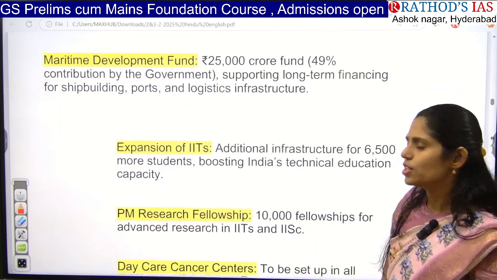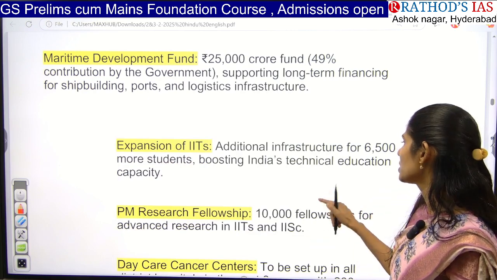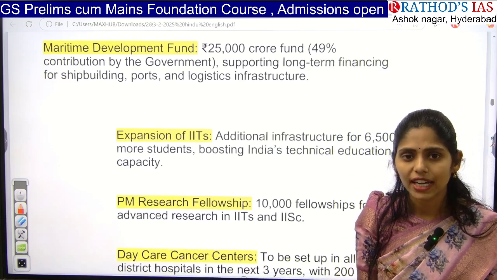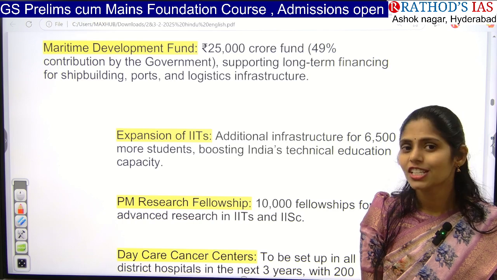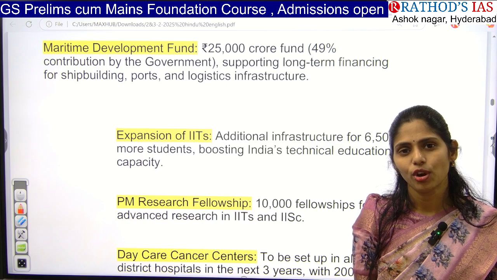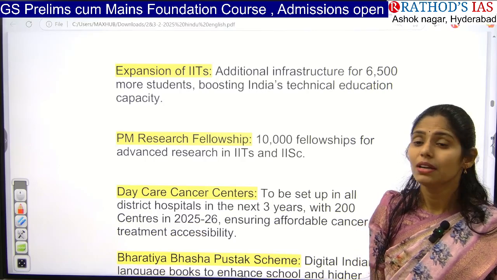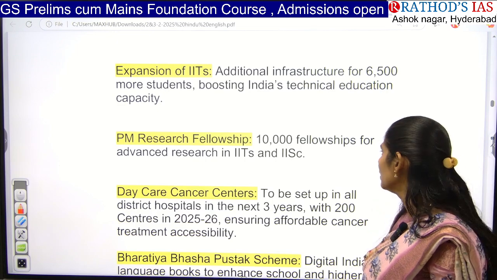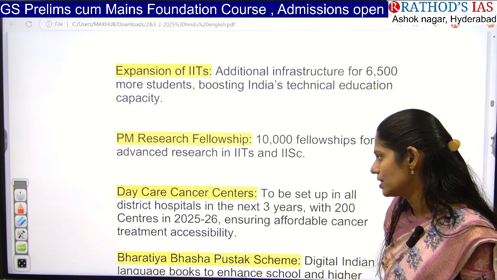And next one is that the government is also focusing on the expansion of IITs. Whenever the expansion of IITs happens, that will lead to increasing technical education in our country and increasing skilling in the youth. So we can address some global problems as well, and even address unemployment in our country. And next, the government is also providing the PM Research Fellowship. Around 10,000 fellowships are there for advanced research in IITs, IISc and others.